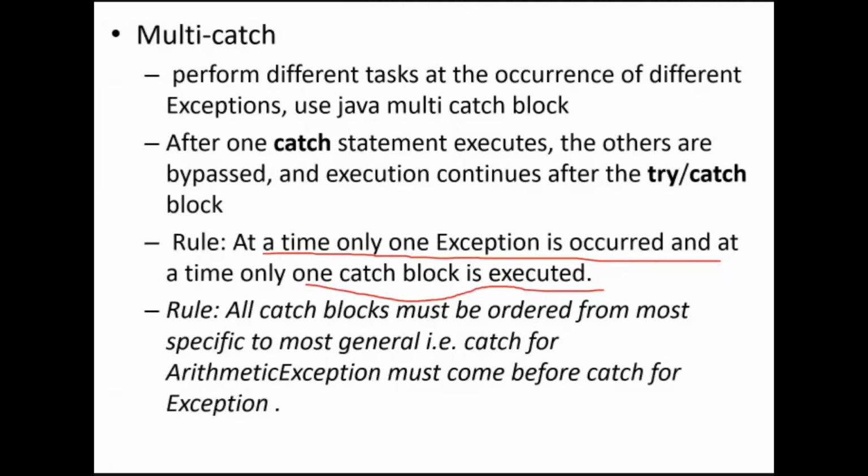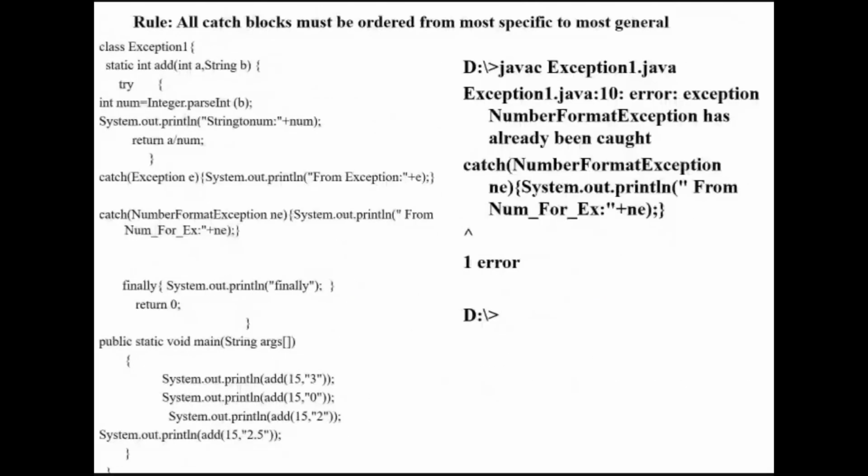Ma'am, can you show that last code? If in the void main, in that second line, we pass 15 comma the string 0.0, then what will happen? First, at the 0.0, I will get a NumberFormatException. Then the remaining statements won't be executed. It will automatically come to the NumberFormatException catch block. Actually it is most general to specific, but this is caught by the NumberFormatException. After that the statements will be executed. But if the exception is not caught, even those statements won't be executed. Understood?